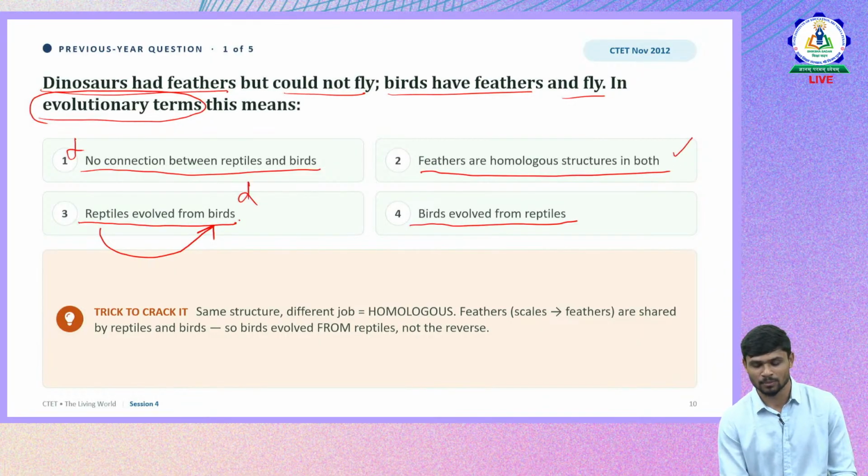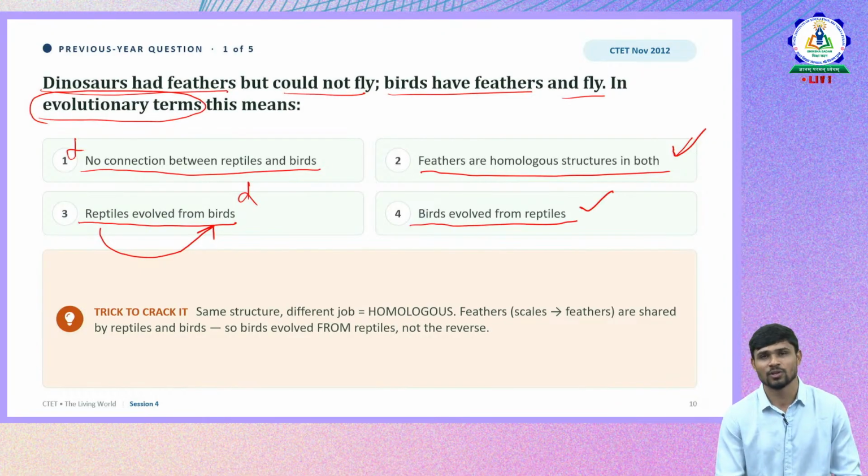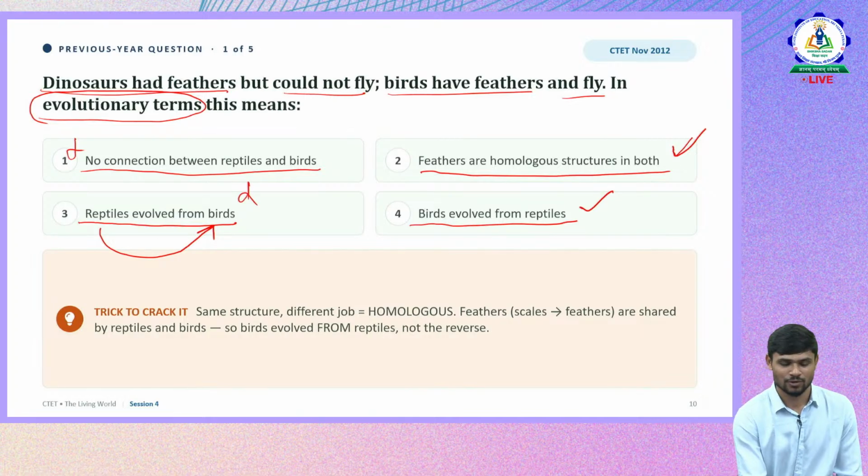Next, what about the fourth one? Birds evolved from reptiles. Yes, that's what we discussed now. So this is also right. Both look similar, both look right. So there must be a confusion between these two, because both look similar and they are asking for only one answer. So now we have to go through the key term that they asked.